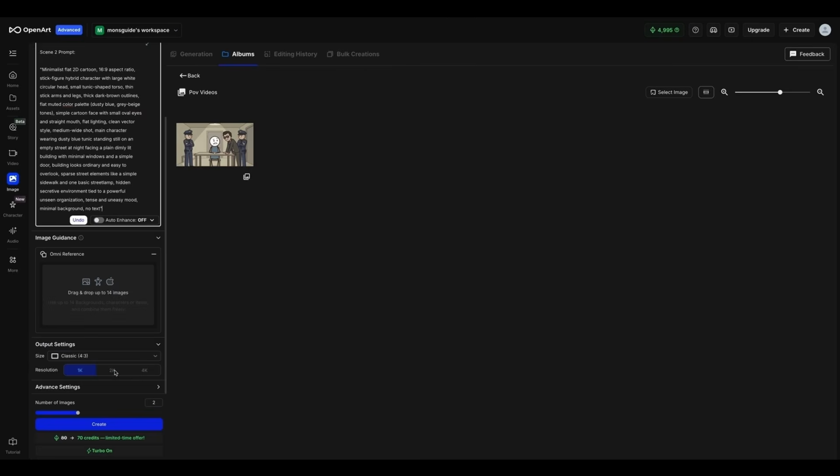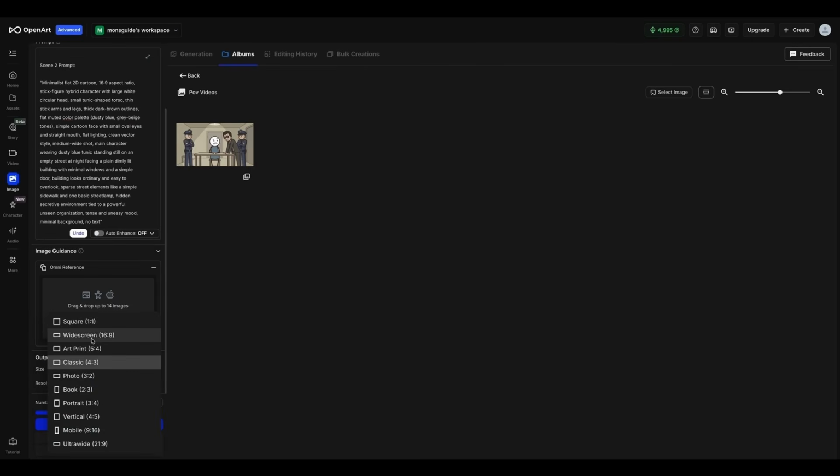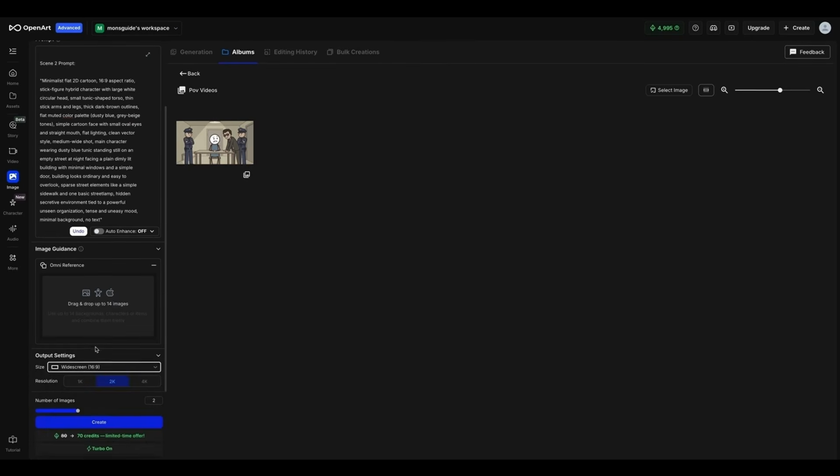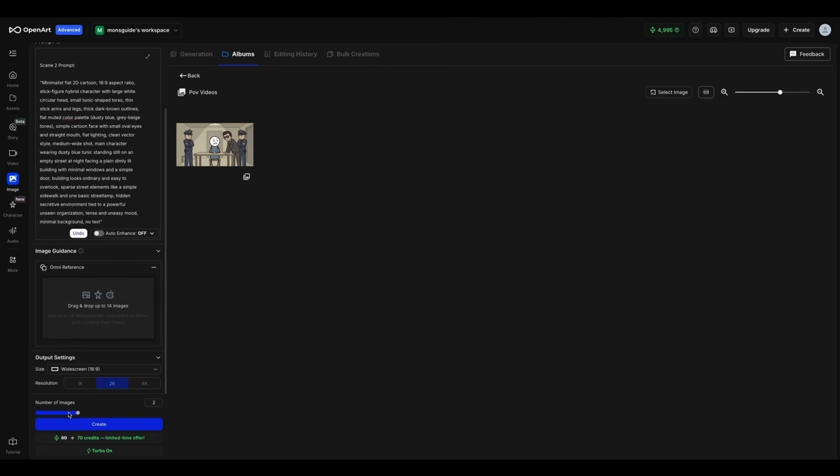And then after you paste in the prompt, be sure to set it to 2K for size and output, and make sure you have 16 by 9 because this is a YouTube video. And then typically I just like to use one generation. You could do two if you prefer, and you could click create. And then Nano Banana will begin creating your image for you.